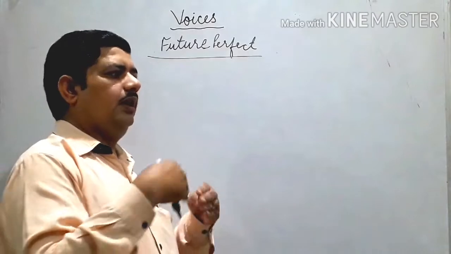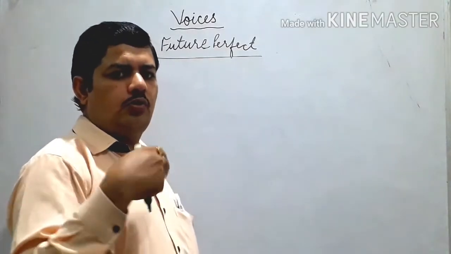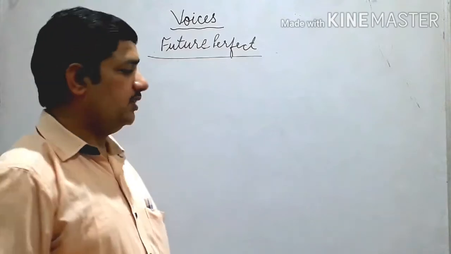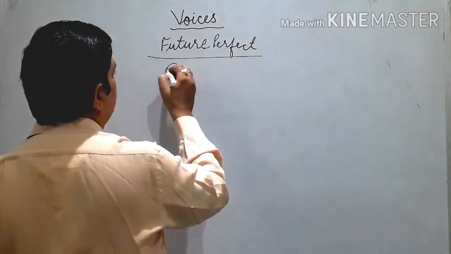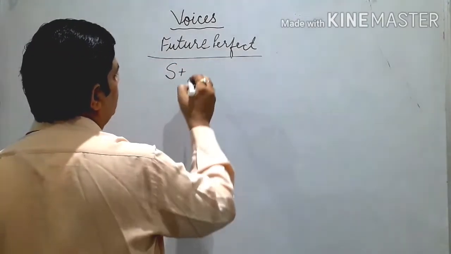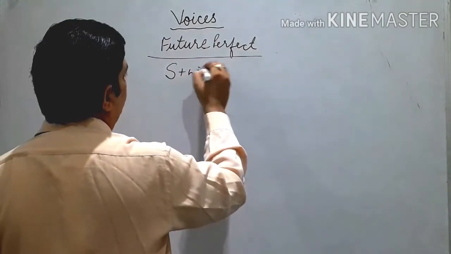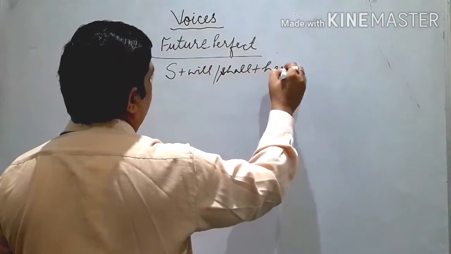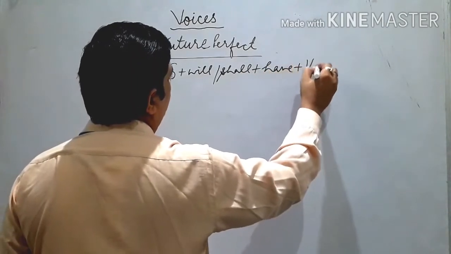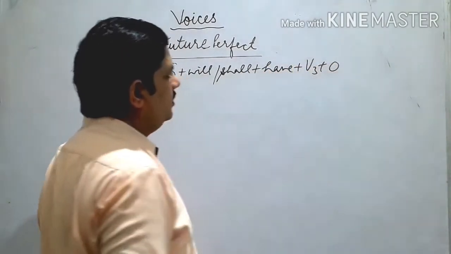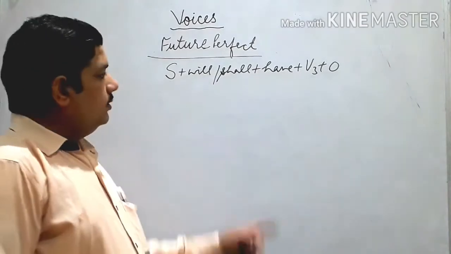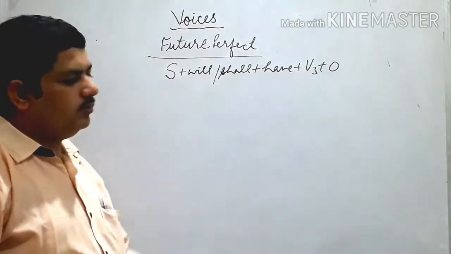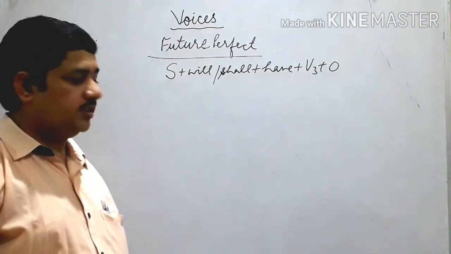With the helping verb, we are to add something. What is that? Listen. First, the structure of an affirmative sentence: subject, will or shall, then have, then third form and object. This is the future perfect affirmative simple sentence structure.